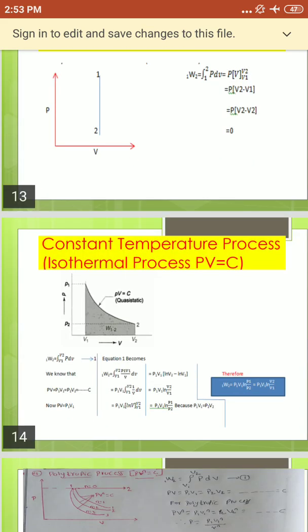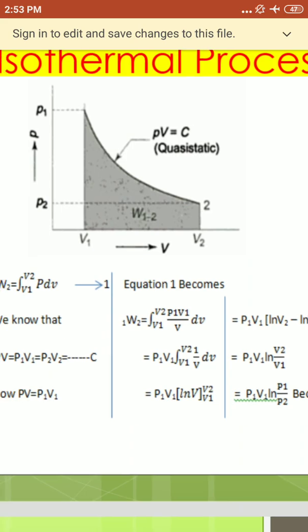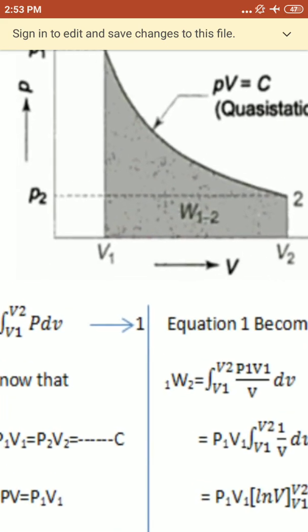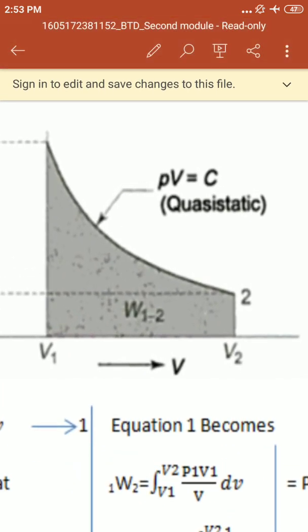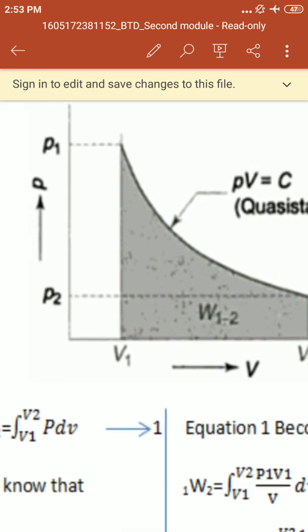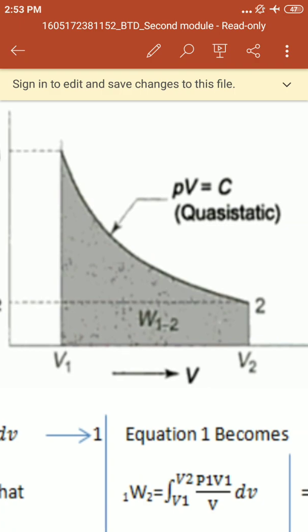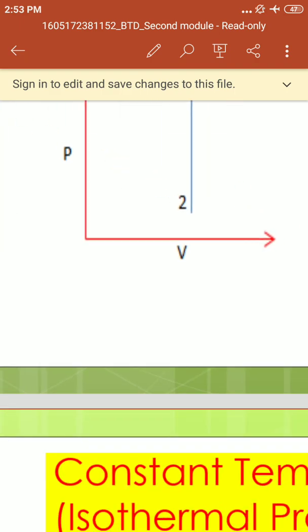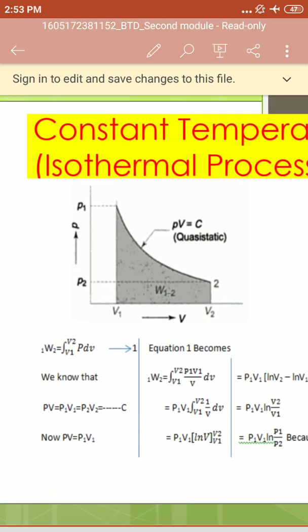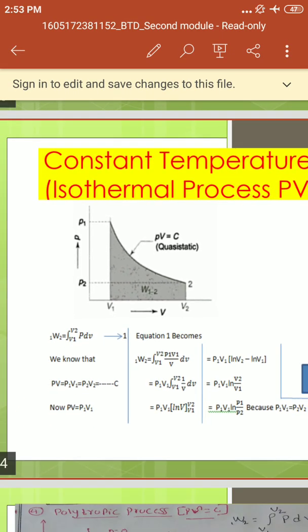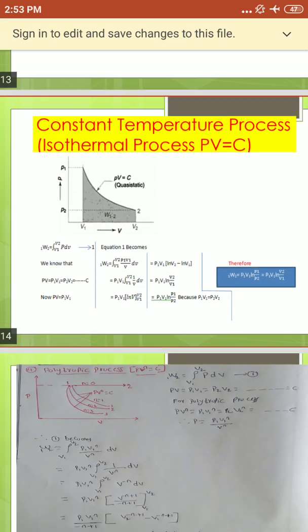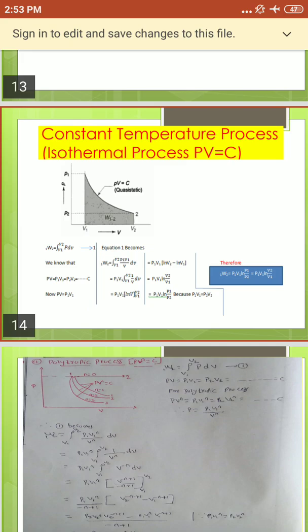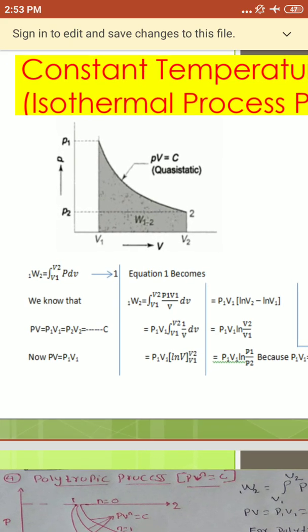Next, the third one, the constant temperature process. Here you have to draw the PV diagram. Same as before, P along the y-axis, V along the x-axis. Mark the points V1 and V2 along the x-axis. Draw a vertical line, which we call P1, and make a curve. Join from 1 to 2 in the form of a curve. We call that PV equal to C, quasi-static, that means isothermal. Remember that for the constant temperature process, PV equals constant. Okay, this is the general sketch.